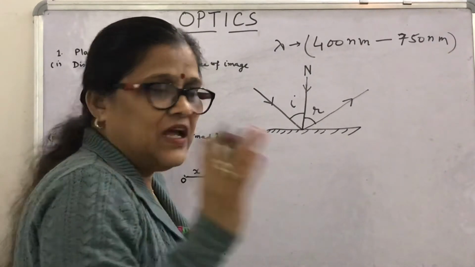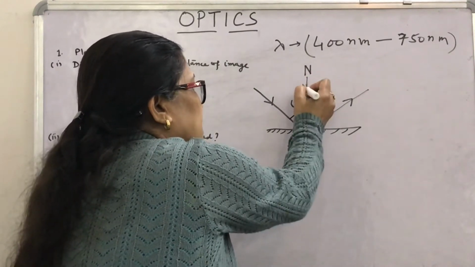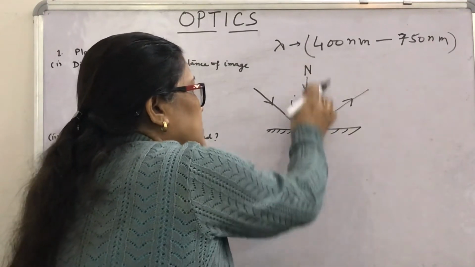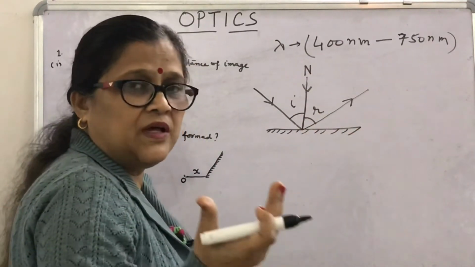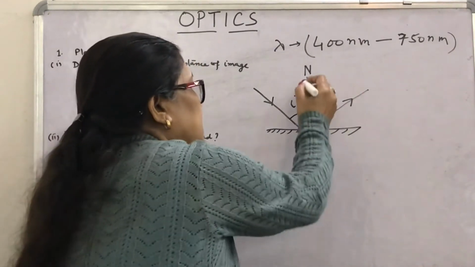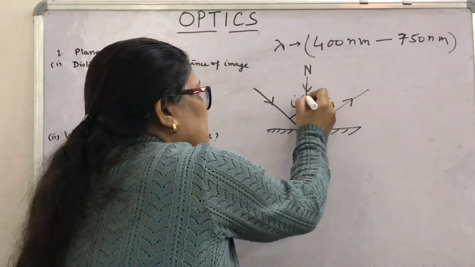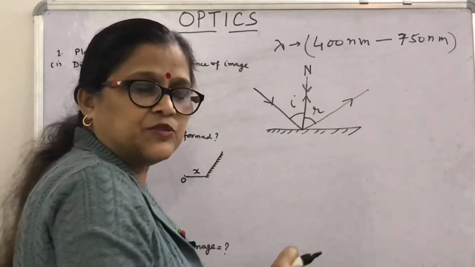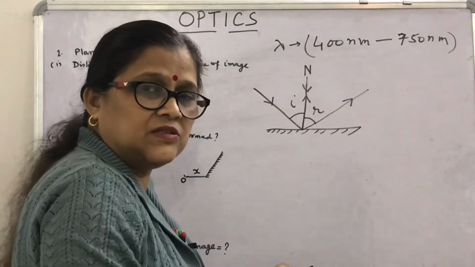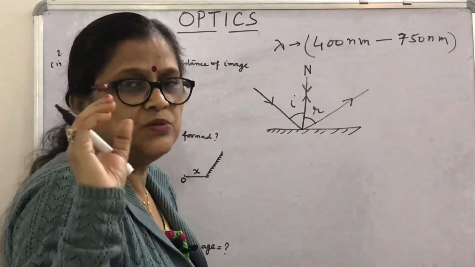No. Angle of incidence is the angle between the incident ray and the normal. So this arrow makes the incident ray as well as the normal. So the normal and the incident ray are the same. Angle I is 0, so angle R will be 0. So if the light ray falls at the surface normally, then it will return back, retrace its path. This is called normal incidence. For normal incidence, the angle of incidence is 0.